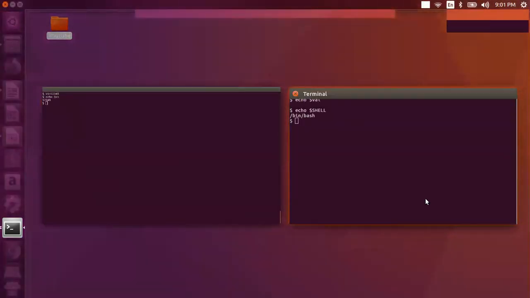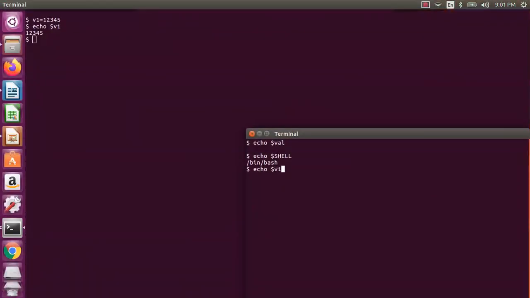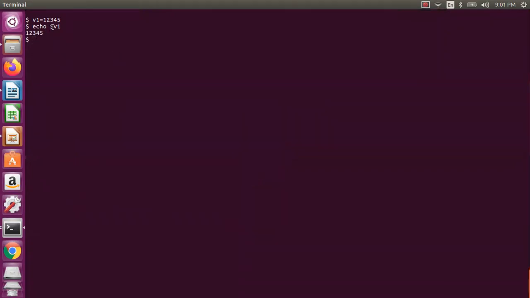Now if I say v1, I think I have put this v1 in the bashrc file. That's what it is giving you. But generally it will not be given. So this we will see later. I will not use v1, I'll just say value, which we have as 10. I will just reassign it something, 123456, something like this.